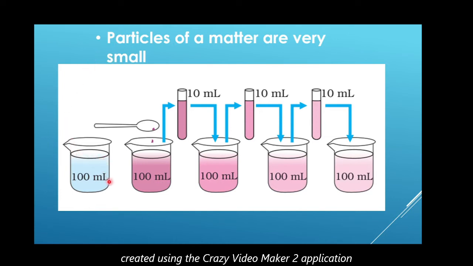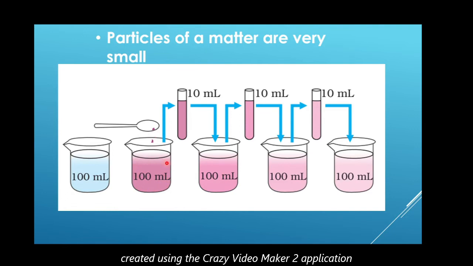Take 100 ml of water into this glass beaker and add few crystals of potassium permanganate with the help of this spoon into this 100 ml water. After having added these few crystals of potassium permanganate, we can see this water has been colored.